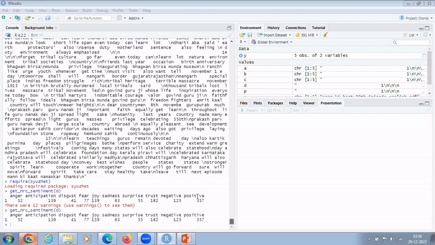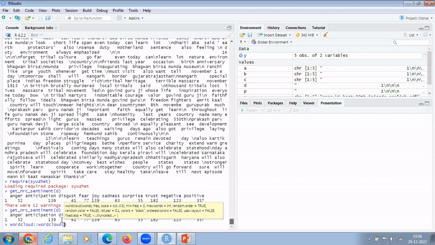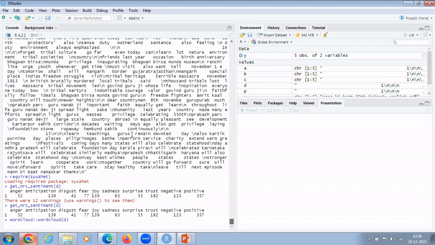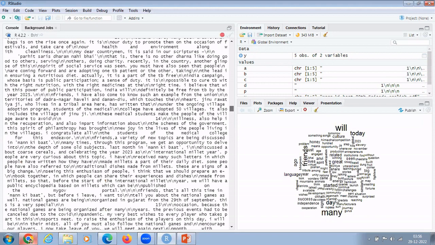Yes, one more thing is there. If we want to plot what words are used widely by the speaker, we have the command wordcloud. We can plot a word cloud also like this, and yes, the file is in B. Enter. Now the plot will be displayed over here. You can see the plot is here.